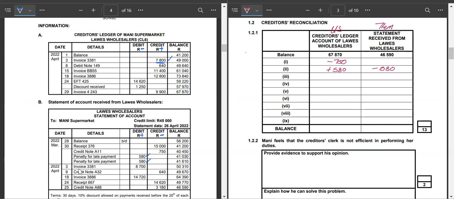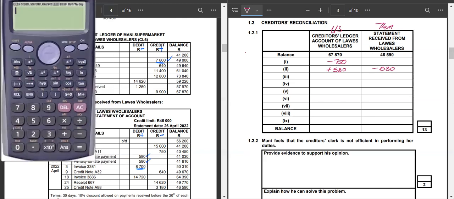When we come onto the statement, invoice 3381 is for 8,700. Therefore, we need to know the difference between these two amounts. So 8.7, which is on the statement, minus the 7.8, which is in the ledger. The difference becomes 900. On the statement, they have recorded 900 more on an invoice.